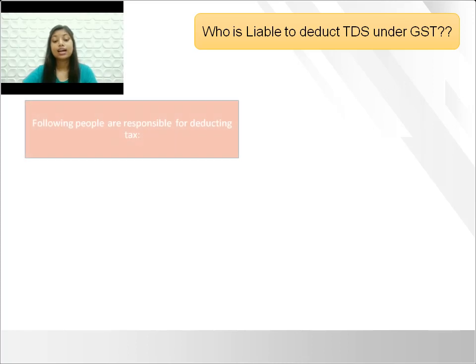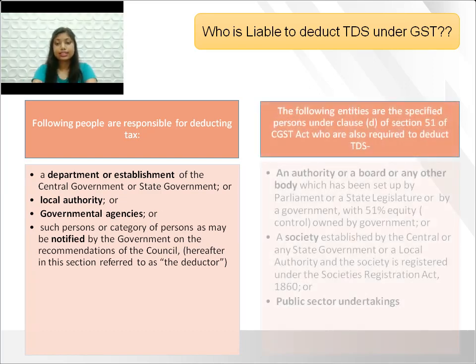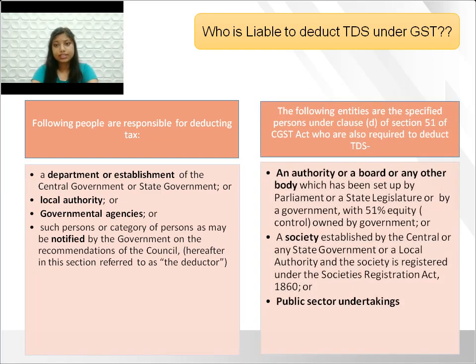Firstly, we'll see who is liable to deduct TDS under GST. Number one is a department or establishment of the central government or state government. Second is local authorities like panchayat, municipality, municipal corporations, etc. Fourth is government agencies. Fifth is such person or category of person as may be notified by government on the recommendation of the council.